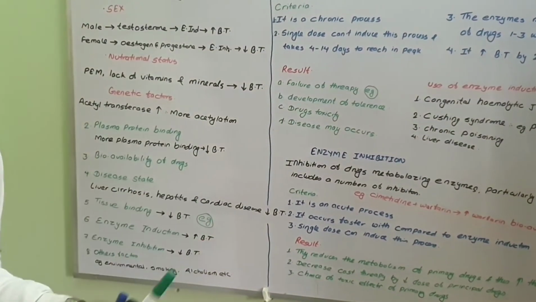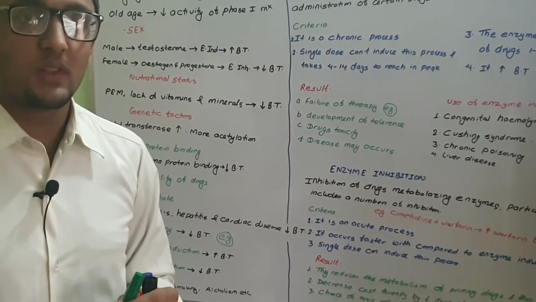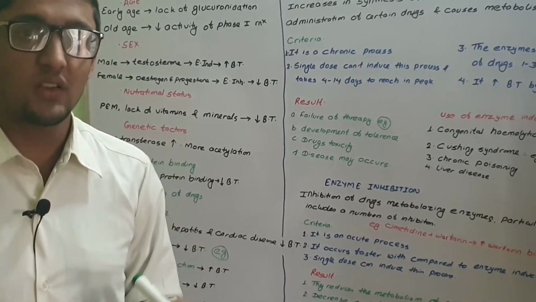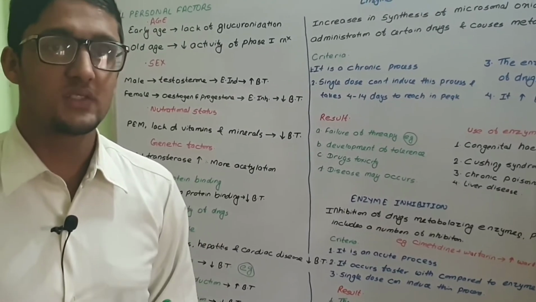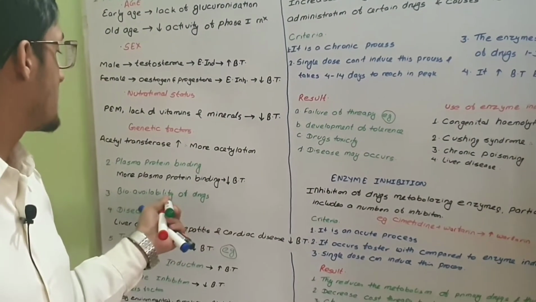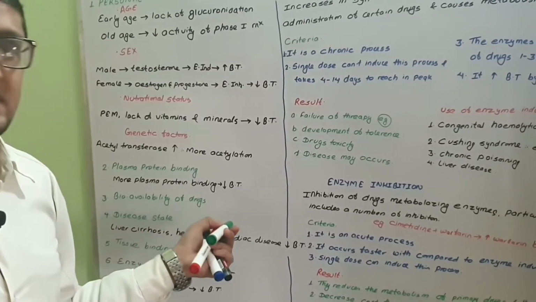Bioavailability of a drug is simply defined as the fraction of the amount of the drug that reaches the systemic circulation when given by various routes except intravenous and intra-arterial. It is the fraction of unchanged drug that reaches the systemic circulation. Let's take one example.